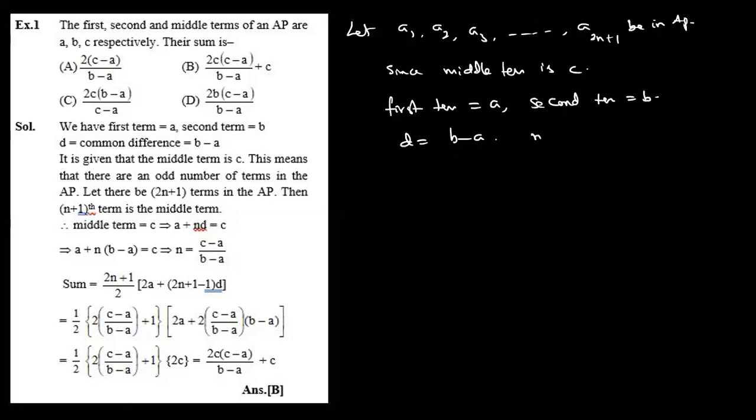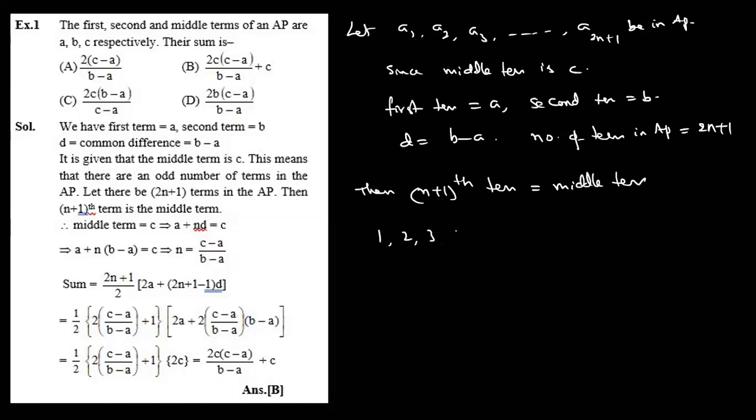Number of terms in the AP: how much? 2n plus 1. Why? Because odd number of terms. Then the n plus 1th term is the middle term. Simple example here: 1, 2, 3, 4, 5, 6, 7, 8, 9. So here 5 is the middle term. Like that, the n plus 1th term is the middle term. That is the meaning.